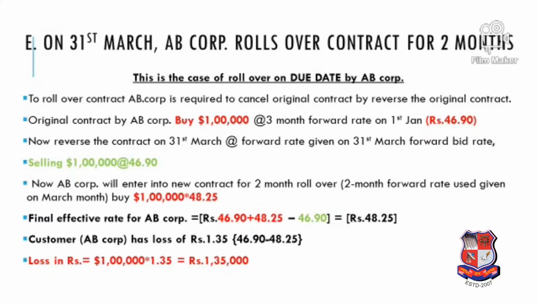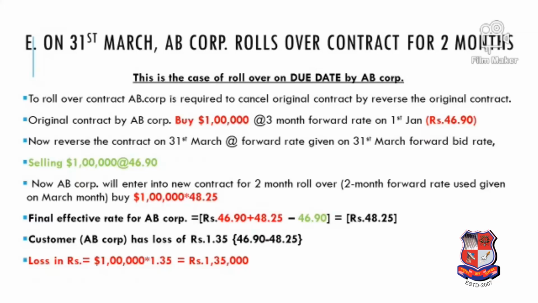So the final gain or loss which the customer has to receive or pay respectively is as follows. See, earlier our buying rate was 46.9, so this is a cash outflow. Then we enter into a reverse contract and we receive 46.9, so that 46.9 will be over, and the final contract which we entered is 48.25.